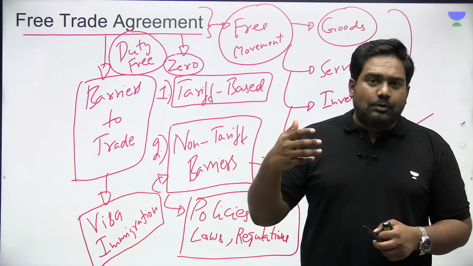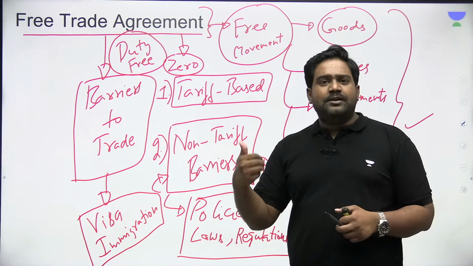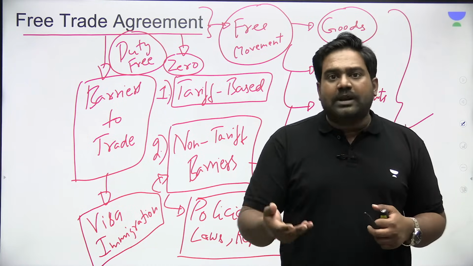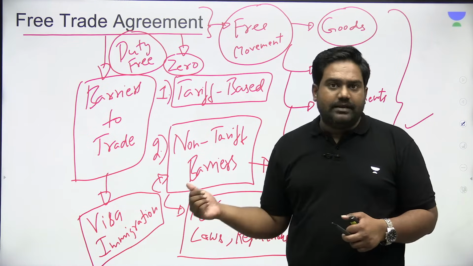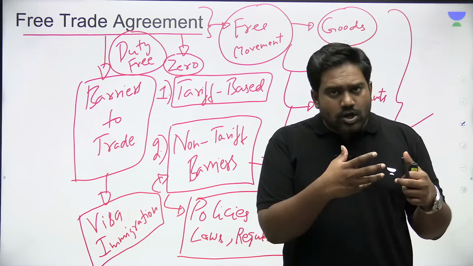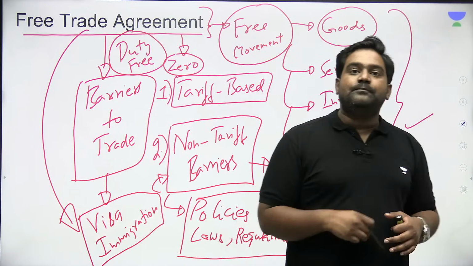If visa immigration policies are very strict, it prevents the movement of businessmen, traders, students, workers, tourists. So that is detrimental to trade. It's a barrier to trade. It falls under the non-tariff category. It's not related to taxes. So strict visa immigration policies is a non-tariff barrier. So sometimes FTAs can address this as well.